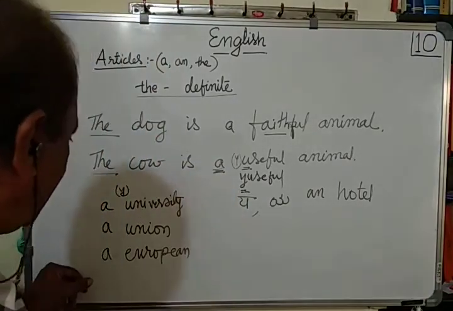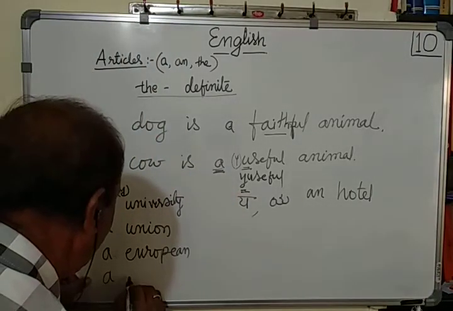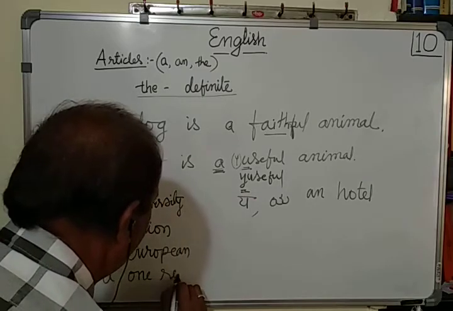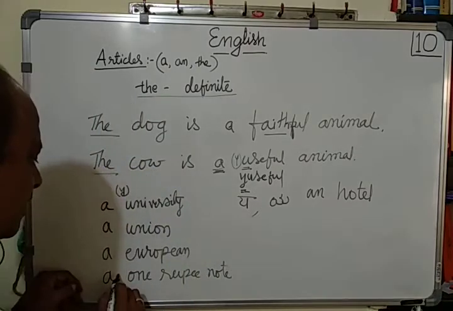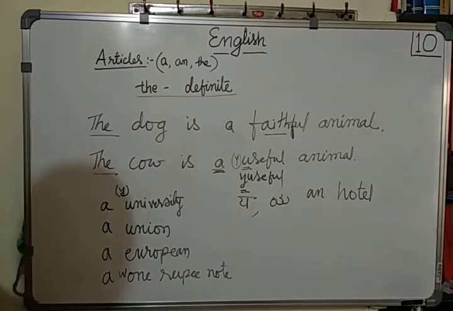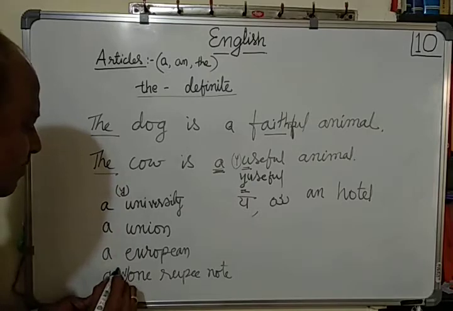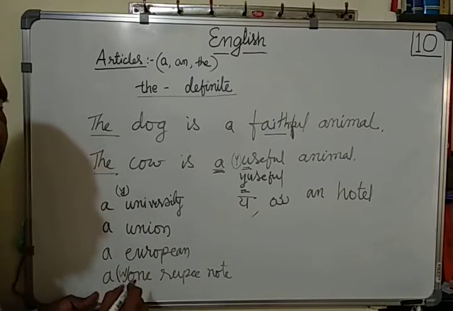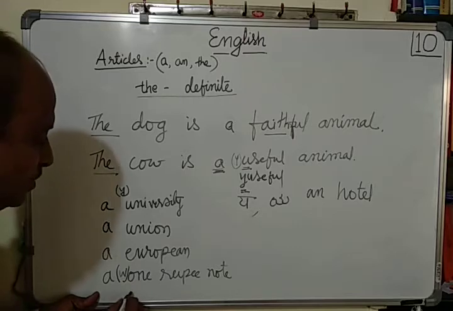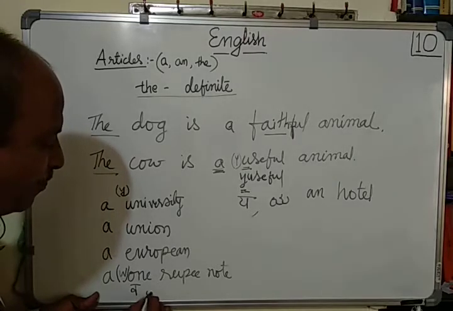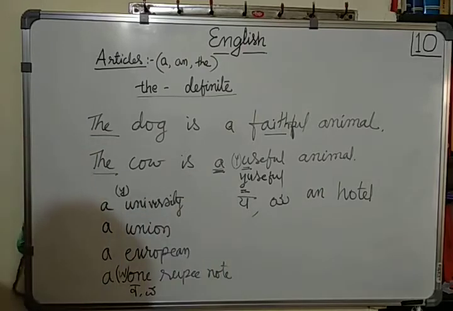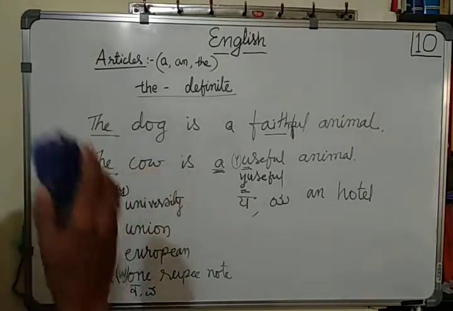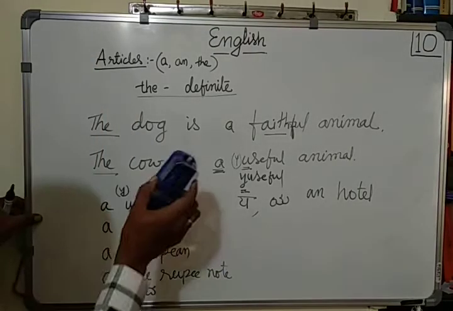And here I can say a 1 rupee note. A 1 rupee note. Here W is understood there. You should imagine it is there because the sound is not one, we say wan. We use wa. So about this we shall come to know later on. Now let us confine ourselves to the definite article the. Okay, I shall erase this one.